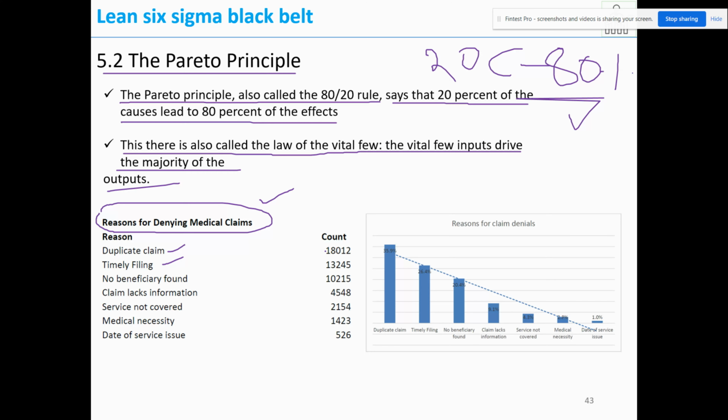So what they have done is arrange in descending order from the highest to lowest, and give the percentage against the total count. So we'll get a total count here. Against the total count, we will get the percentage. Now if you see, because of only three causes, the majority effect is happening. This is called the 80-20 rule.